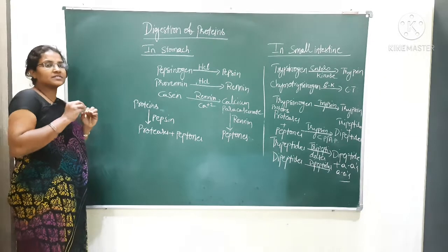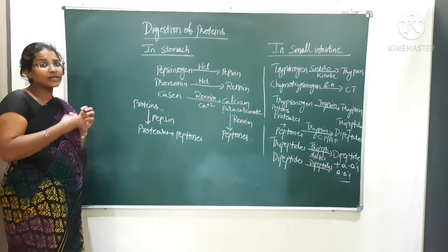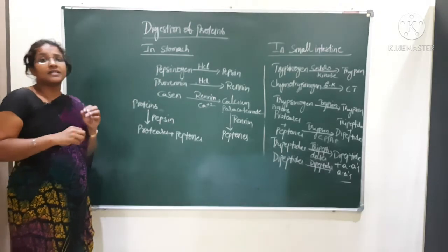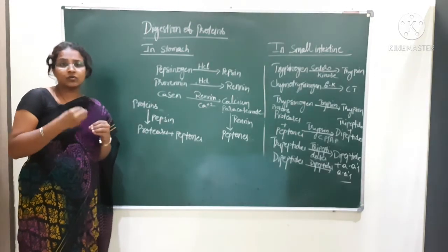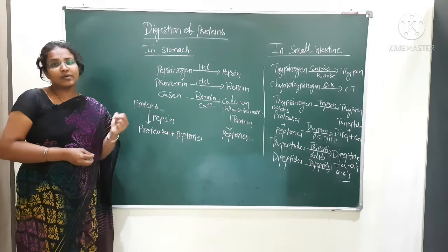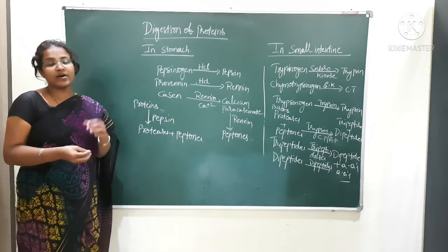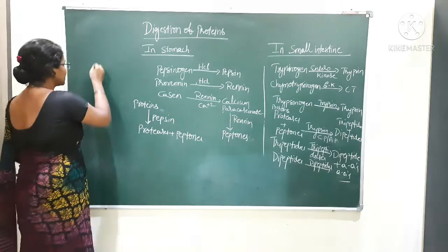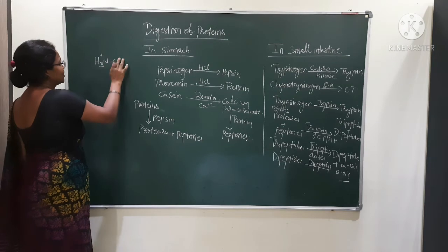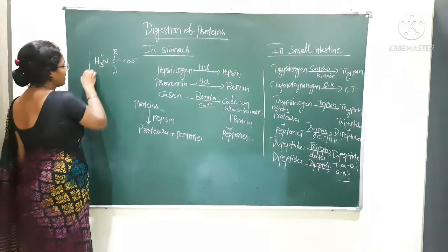Before going into protein digestion, first you have to know about the amino acid structure. The proteins which undergo digestion lead to the formation of amino acids. Proteins are made of amino acids; the combination of many amino acids leads to the formation of a protein. So what is that structure? NH3+, CH, COO-. This is the general formula of an amino acid.